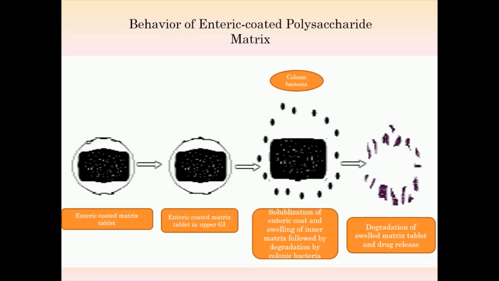In the third stage, the enteric coat dissolves, but the inner polymeric matrix, the polysaccharide based matrix, protects the formulation. It will not allow the release of drug in the small intestine, and when the formulation finally reaches the colonic area, this polysaccharide will degrade and allow the release of all the drug molecules. So this is how the drug remains protected in the upper part of the GI tract.